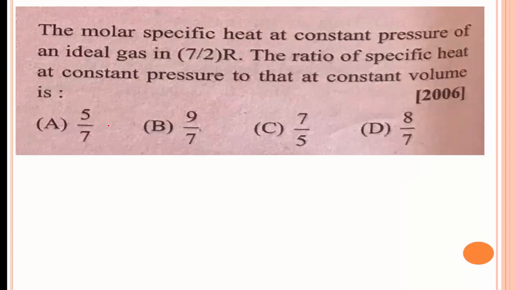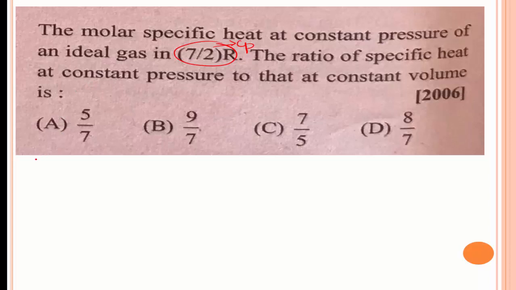The next problem is, the molar specific heat at constant pressure of an ideal gas. The molar specific heat at constant pressure means this is the Cp. The molar specific heat at constant pressure of an ideal gas is Cp equal to 7/2 R. The ratio of the specific heat at constant pressure to that at constant volume is.